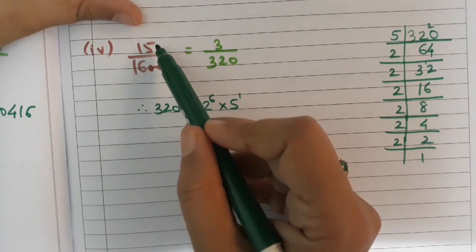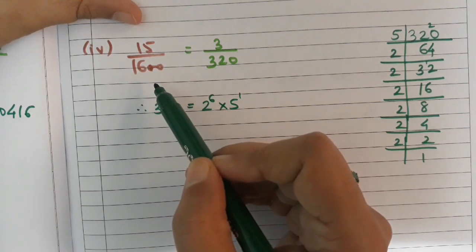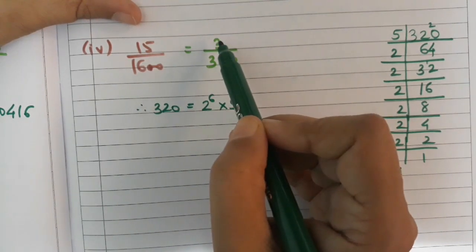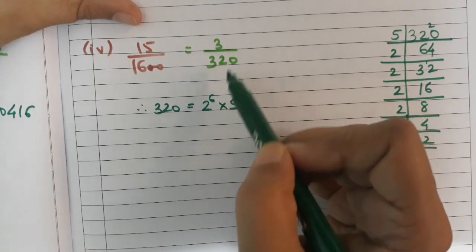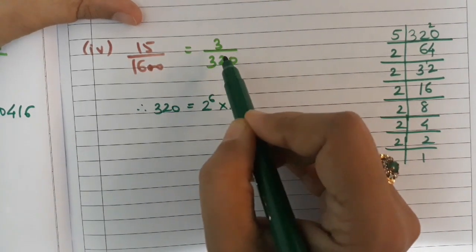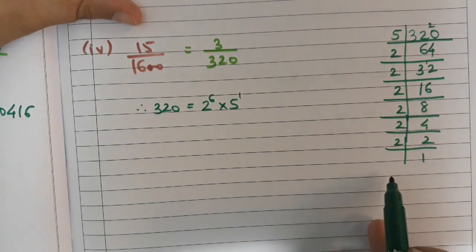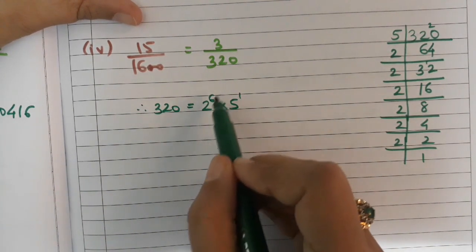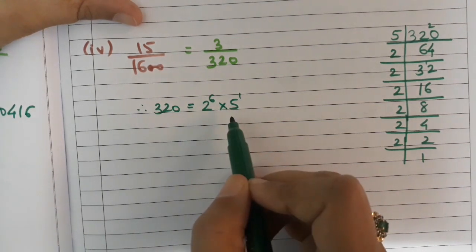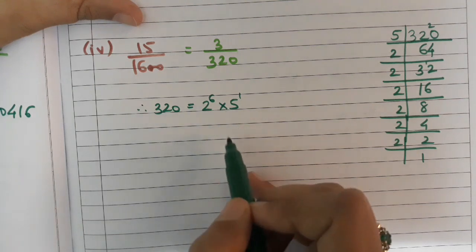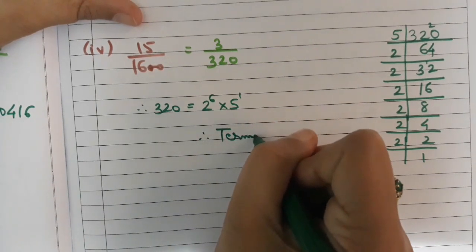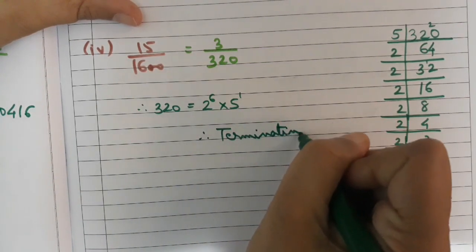Now let us solve this question. The number given to us is 15 upon 1600. We can definitely simplify it. We cancel it, and on simplification we obtain 3 upon 320. Now we look at the denominator 320. We do the prime factorization of 320, which comes out to be 2 raised to the power 6 into 5 raised to the power 1. Now since the denominator is of the form 2 raised to the power m into 5 raised to the power n, the decimal expansion is terminating.